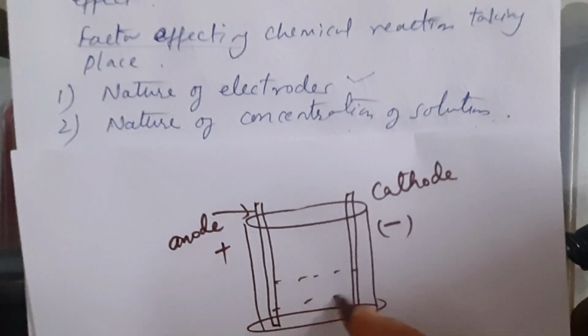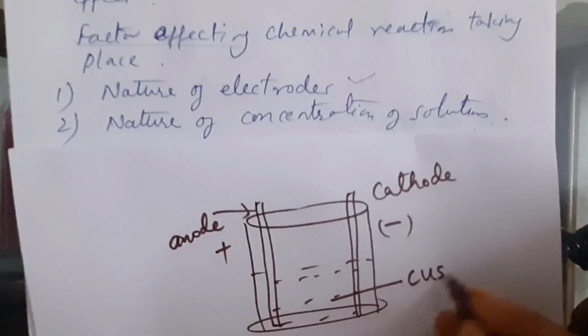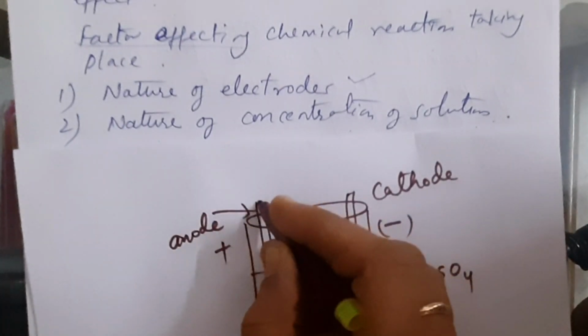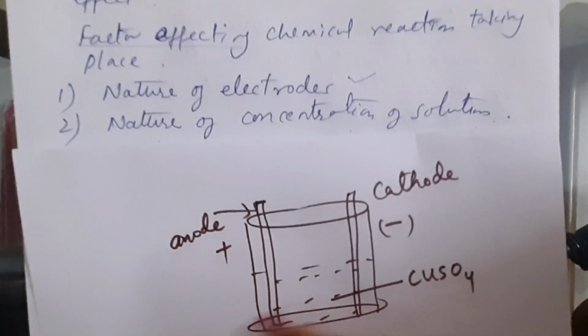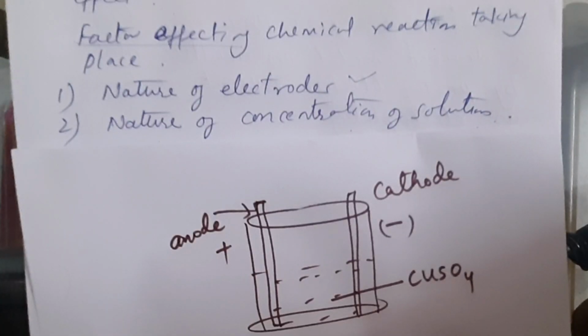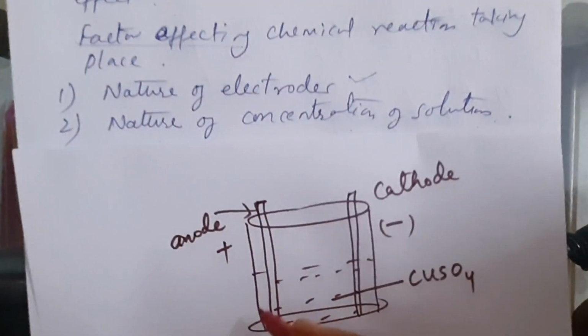And we are taking some electrolyte. For example, suppose we are purifying copper. I'm explaining the electrolysis process. When we go for electrolysis, the 2 electrodes which we choose, generally this process is used for purification or electroplating. So how is that done? Here we have taken an anode made up of impure metal.